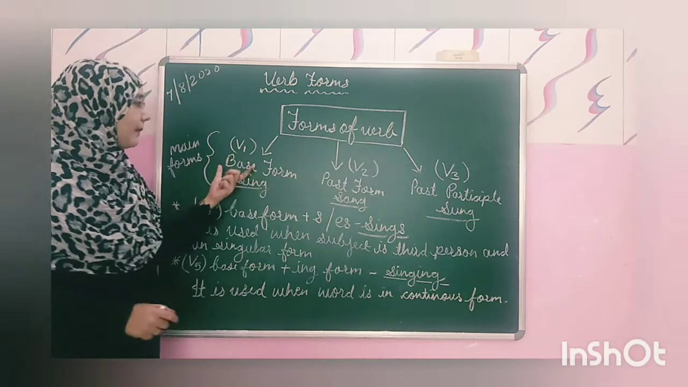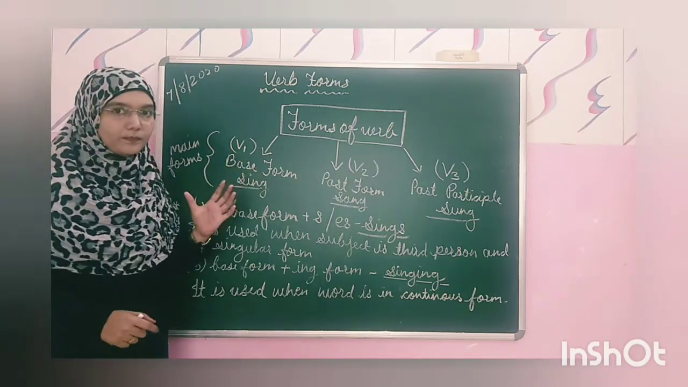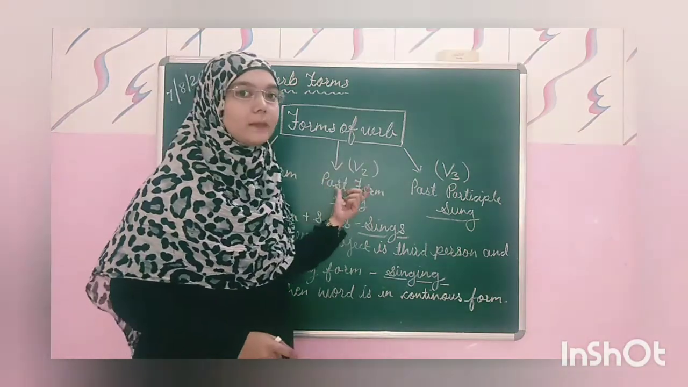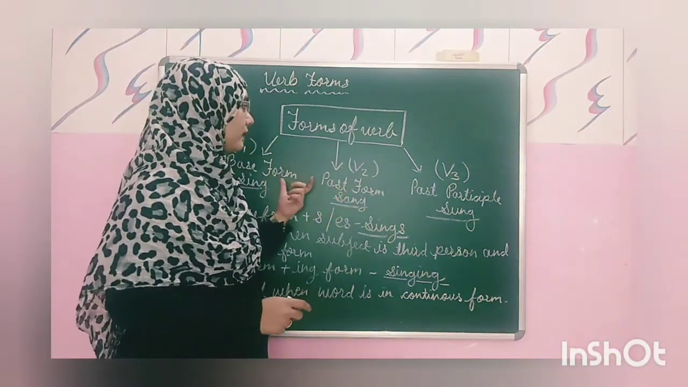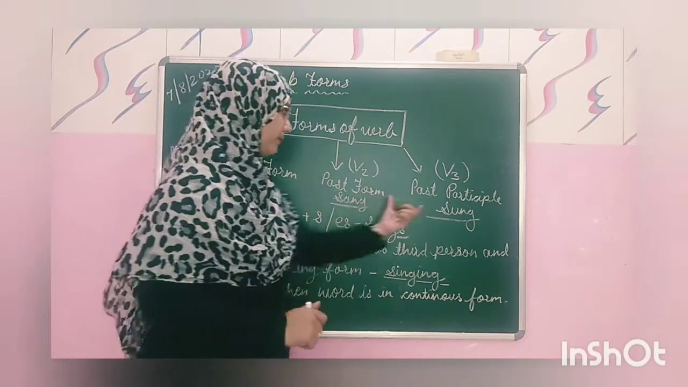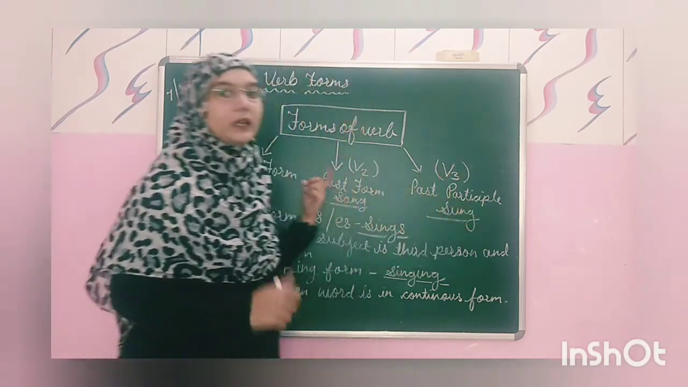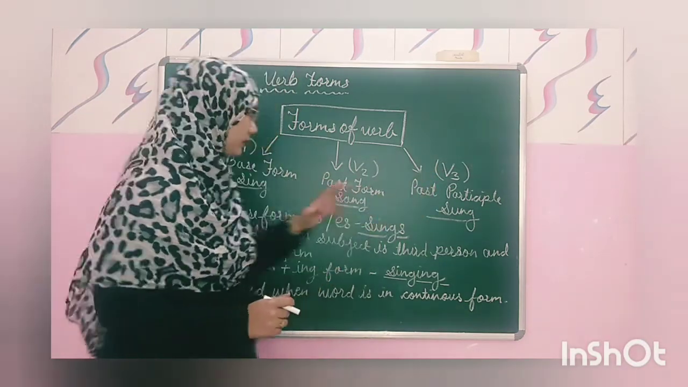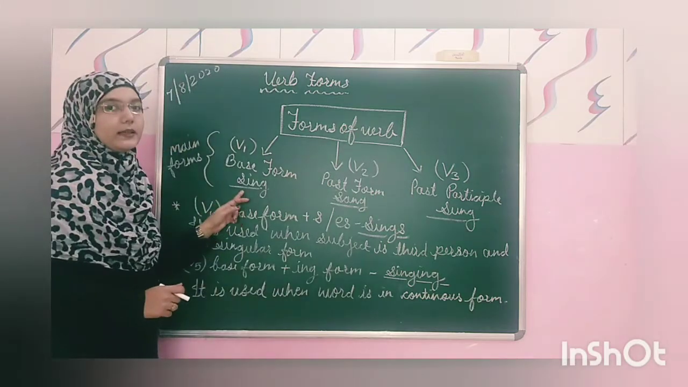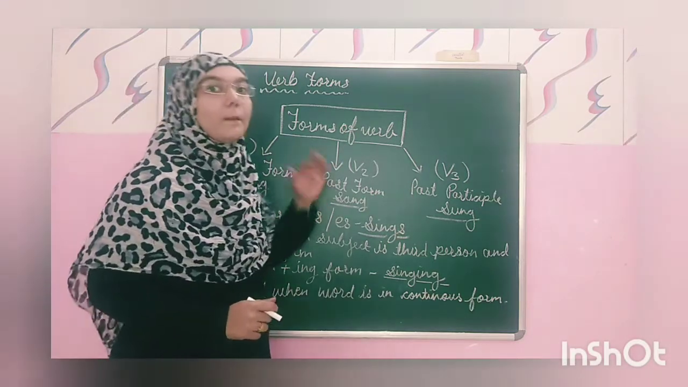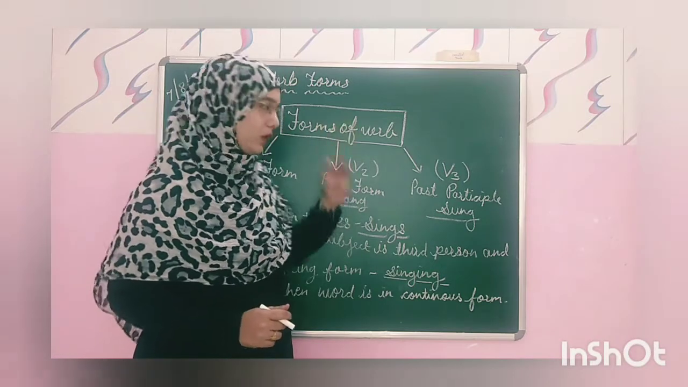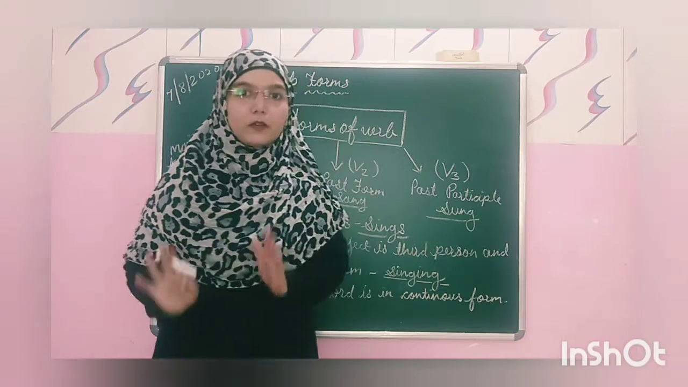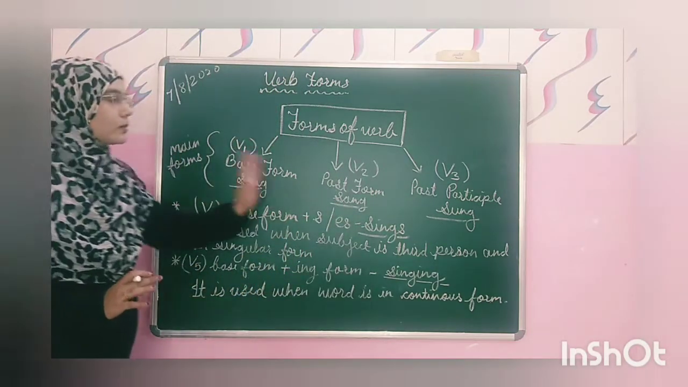One is called the base form, and the other is the past form. Past form is used when the verb is written in the past, and then there is the past participle form. If the verb is in past participle form, this V3 form is used. Just for taking the example, sing. Sing becomes sang when the verb is in past form, and it becomes sung when it is in past participle form. These three are the main forms of the verb.